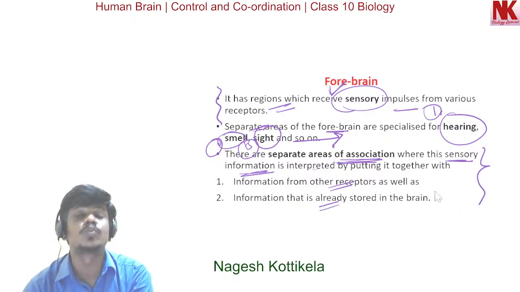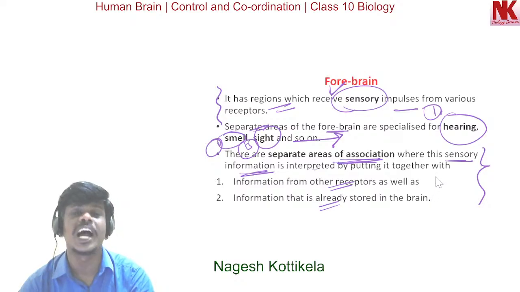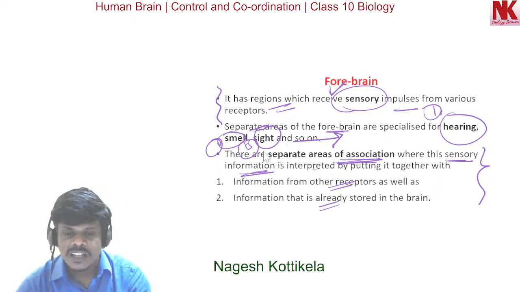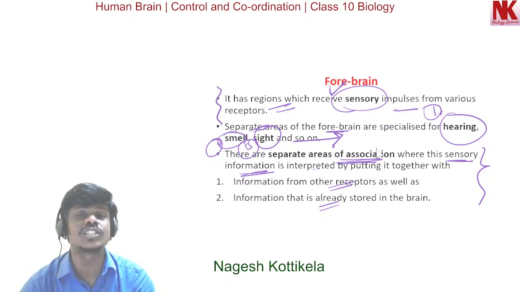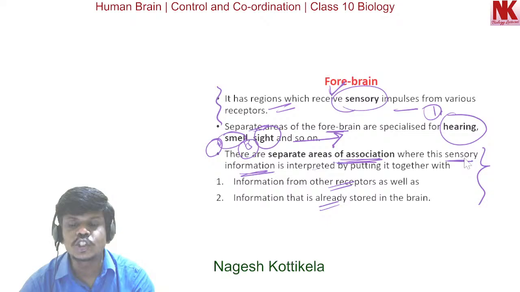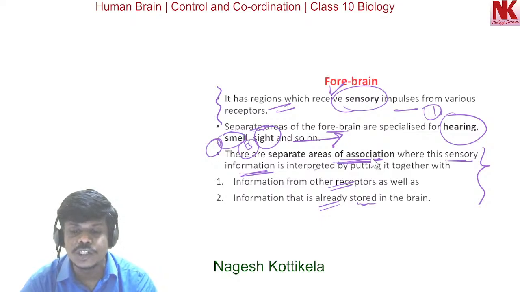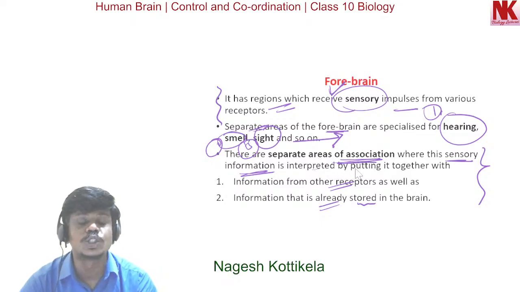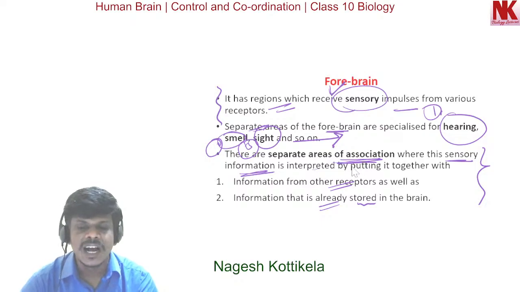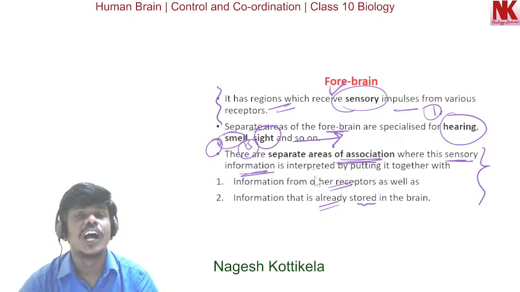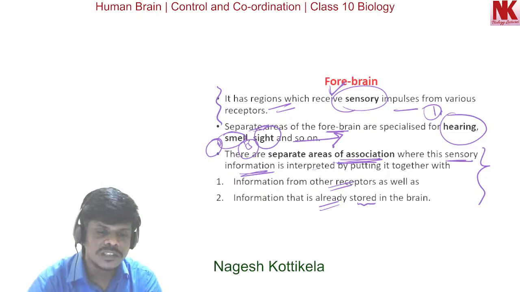So this is one more very important concept. I repeat this once again. There are separate areas of association where the sensory information is interpreted by putting it together with the information from other receptors as well as the information that is already stored in the brain. So this is how the areas of association work. Okay, now the continuation part.